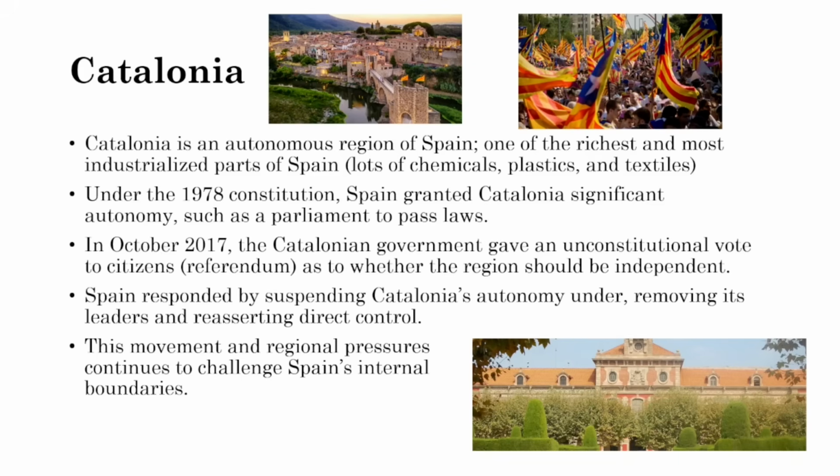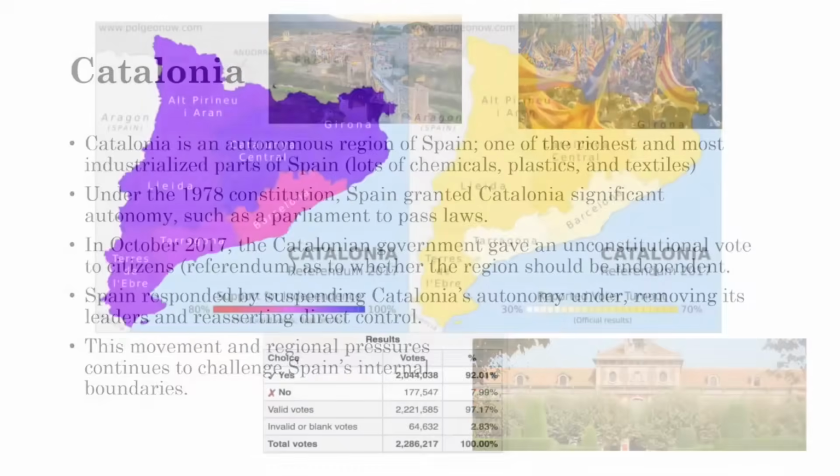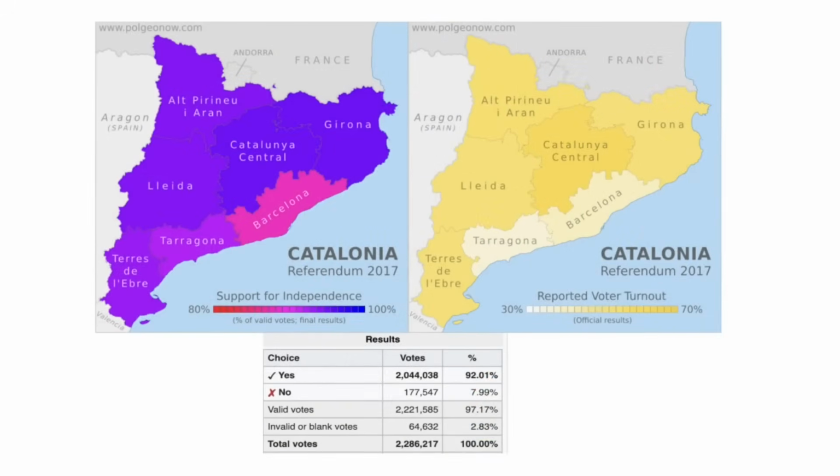And let me show you the results of this referendum vote. 92% of respondents said that Catalonia should be independent. And so you can probably understand why Spain responded as they did here. Voter turnout was particularly high, reaching as high as 70% in some regions here. And over 2 million people said that